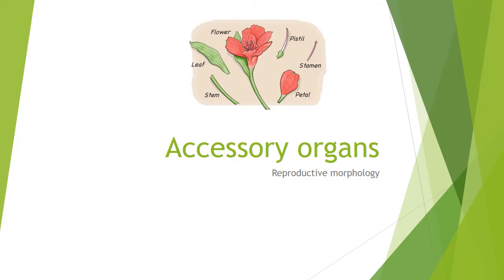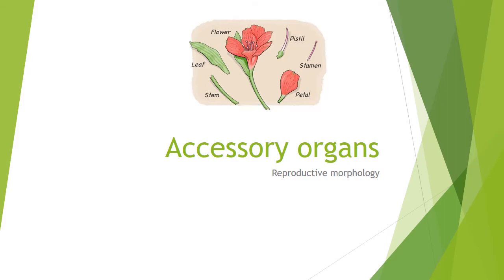Indeterminate, determinate, then mixed inflorescence, special inflorescence. Racemose and cymose are interconnected with the inflorescence. Okay, then what did we learn? Special inflorescence, mixed inflorescence. What is meant by special inflorescence? That inflorescence has such special characteristics, that is special inflorescence.